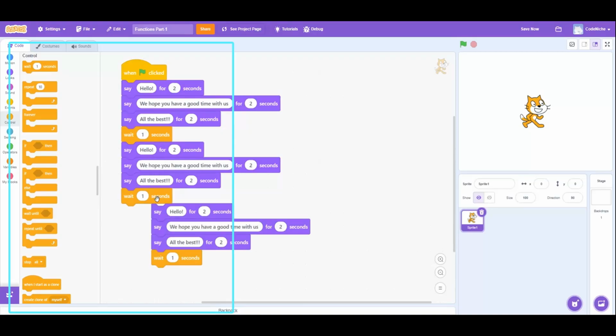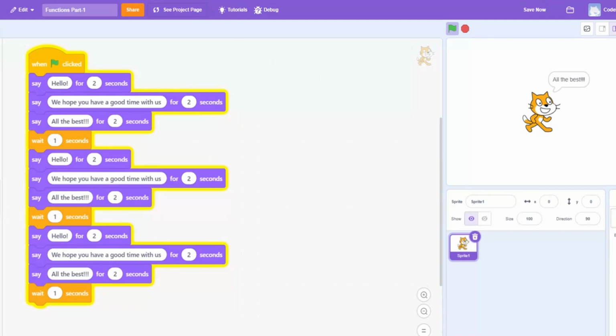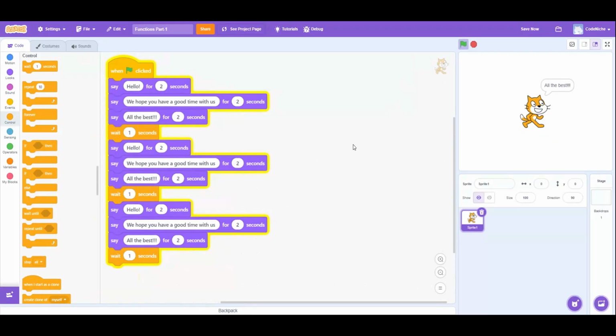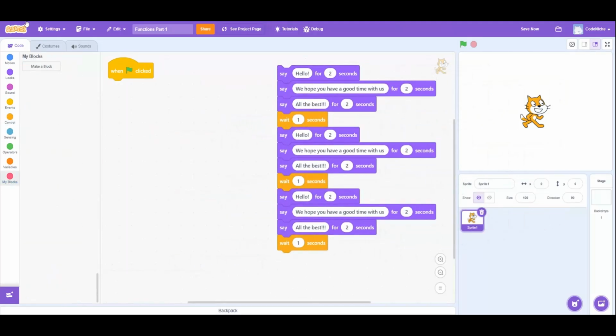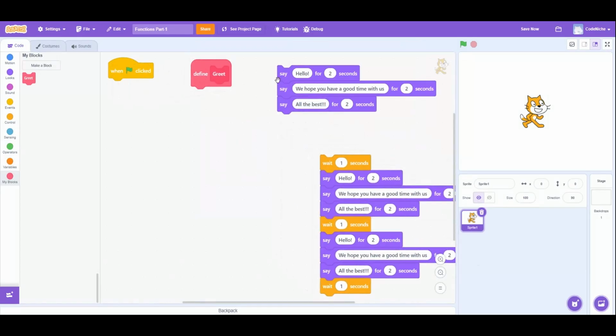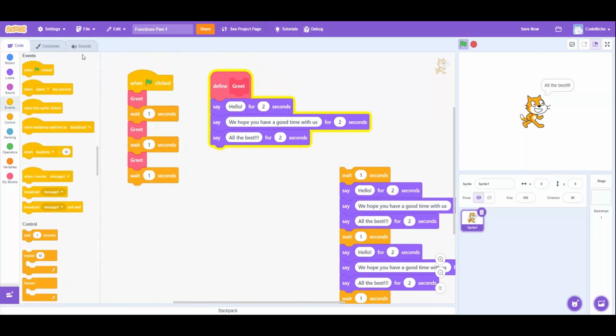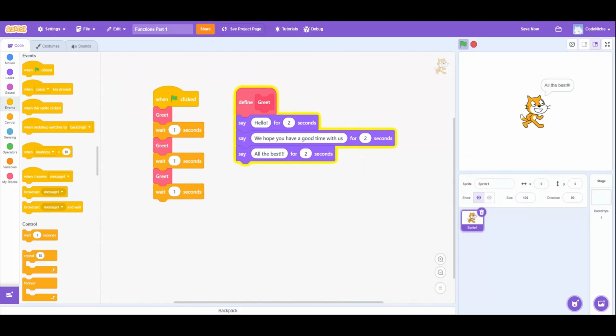Before we build anything, let me show you the problem functions can solve. Look at this code. Same 3 lines printed 3 times in 3 different places. This works, but imagine you want to change "welcome to the game" to "welcome back to the game." How many places do you change it? 3. What if it appeared 50 times across a big program? 50 changes, 1 typo anywhere, and your program is inconsistent. Now watch what happens when we use a function. Same output, but now the greeting exists in exactly 1 place. Want to change it? Change it once and every single call updates automatically. This is the entire reason functions exist.